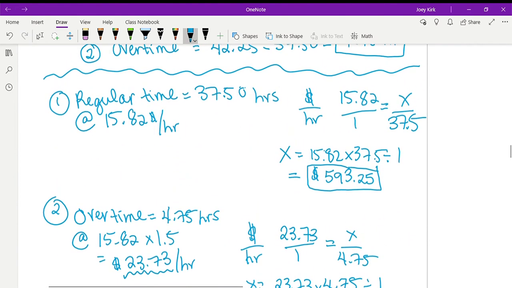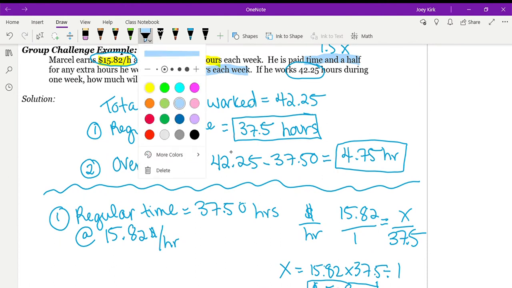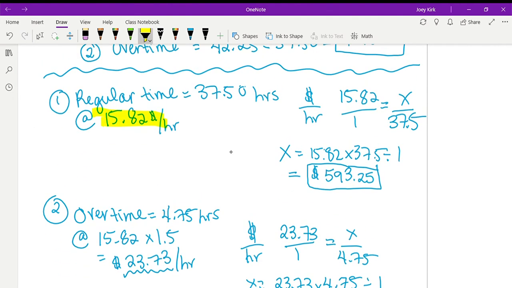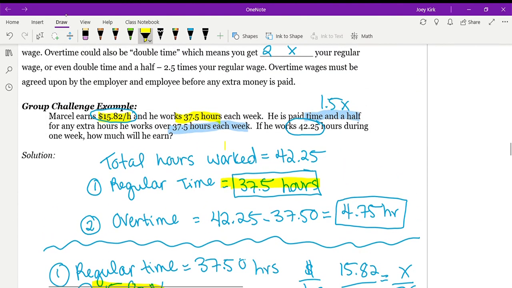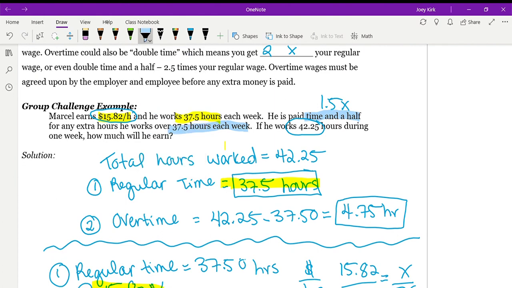So that's what you want to do. You want to break it down into regular and overtime. Figure out how many hours he has that are regular hours. Make sure you take his regular wage and keep it the same, and figure out his regular hour earnings. Anything over 37.5 hours is overtime, so figure out how many hours he worked overtime.